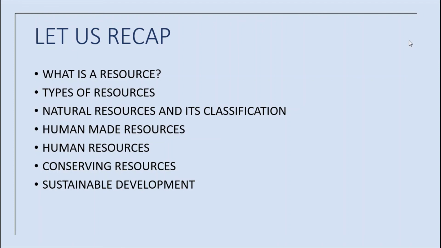Isn't it? Yes, already we have seen the examples of human-made resources. What are the examples of human-made resources? Roads, buildings, bridges, vehicles, etc. Next, human resources include people who serve us in any way. For example, a teacher, doctor, lawyer, engineer, carpenter, isn't it? Etc. are human resources. Now, conserving resources. We have seen the resources, the types of resources and their classification, everything. Now, how will we conserve the resources?